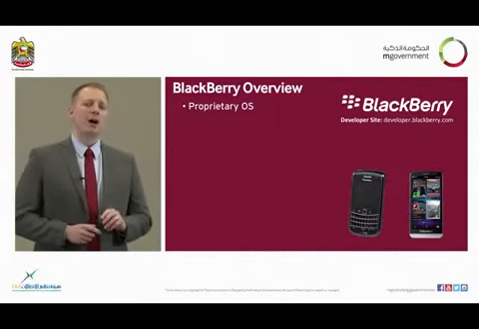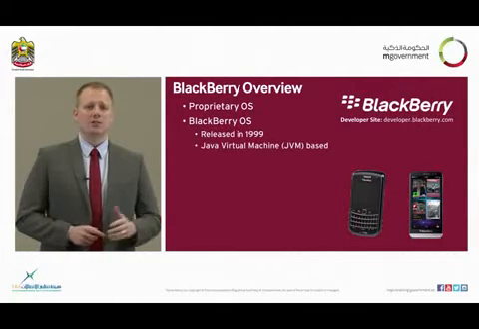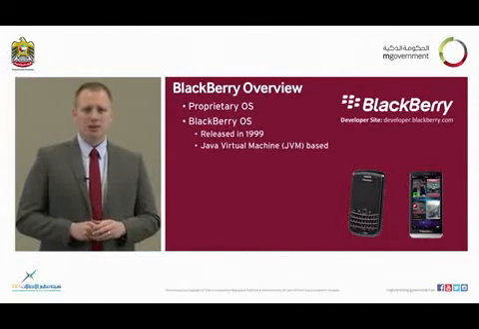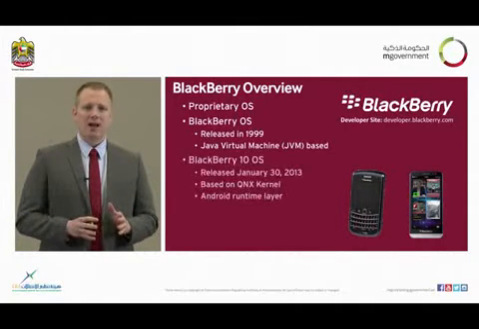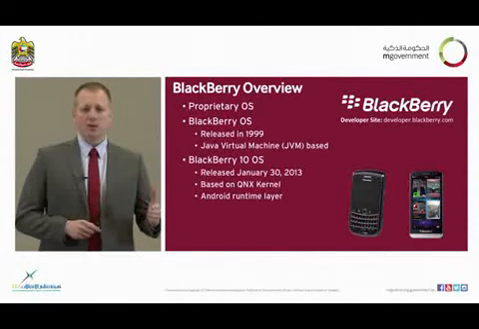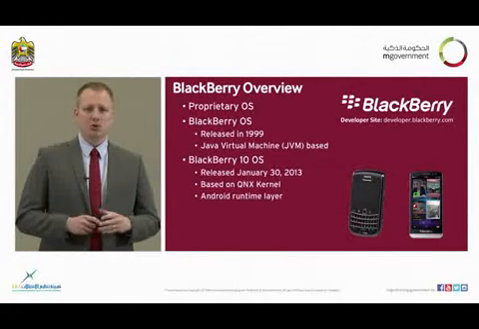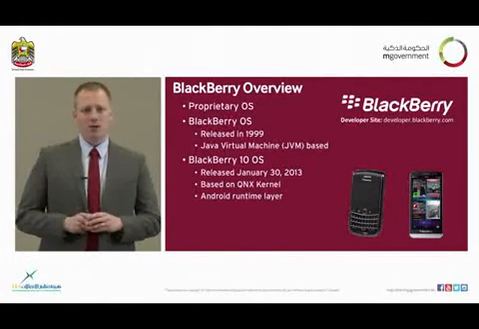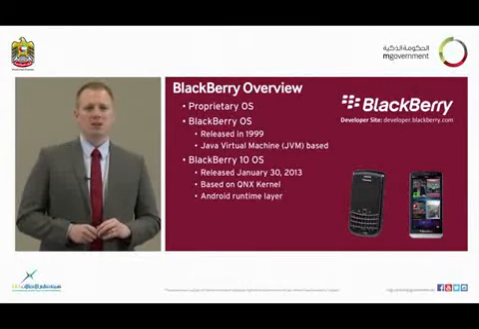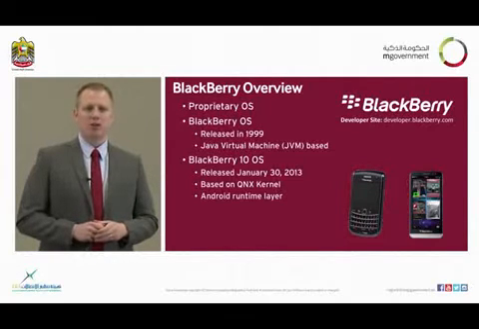Now, there are 2 BlackBerry operating systems that we should be aware of. The first is the BlackBerry operating system. This is its name. This is actually something that we're seeing less and less of because this has been replaced by today's modern BlackBerry 10 operating system. Whereas the first one, the BlackBerry OS, was custom developed and based on a Java virtual machine environment, the second one, the BlackBerry 10 operating system, is based on something called QNX. QNX is a lightweight version of an operating system called Unix.